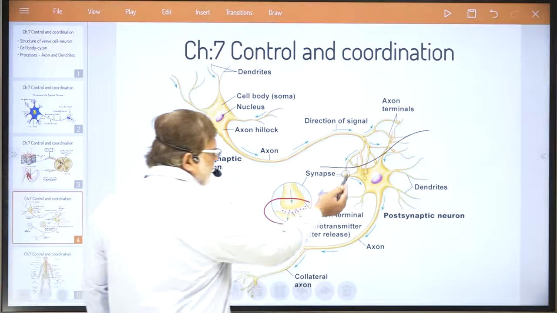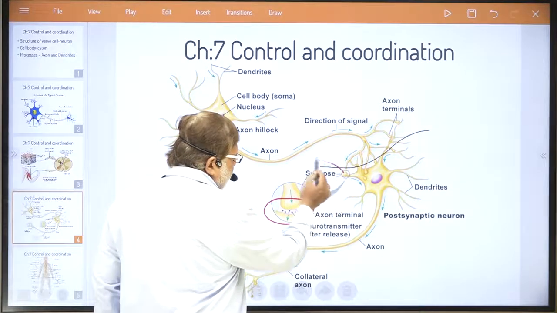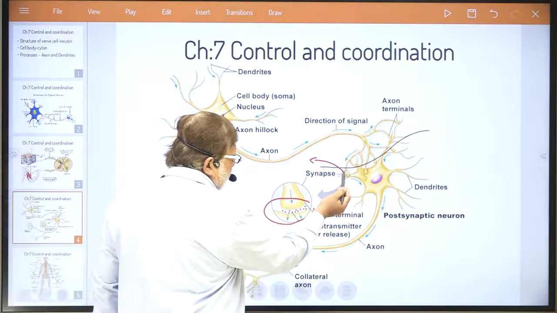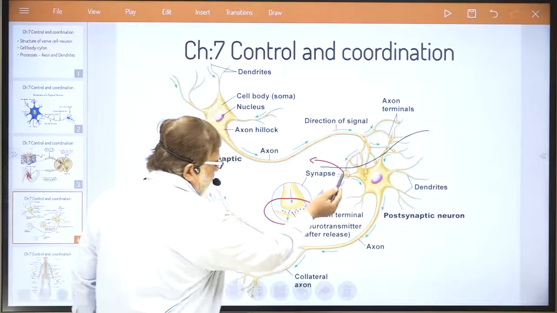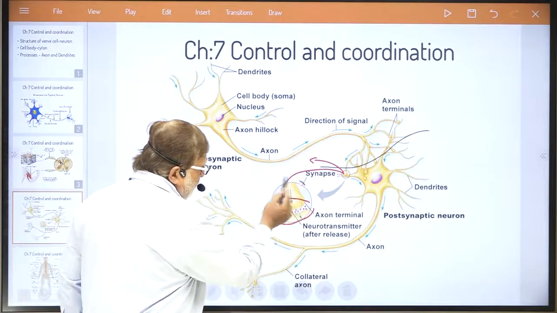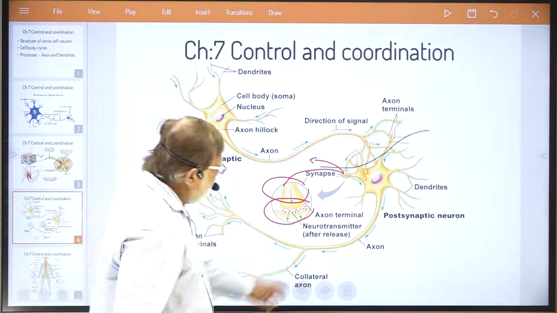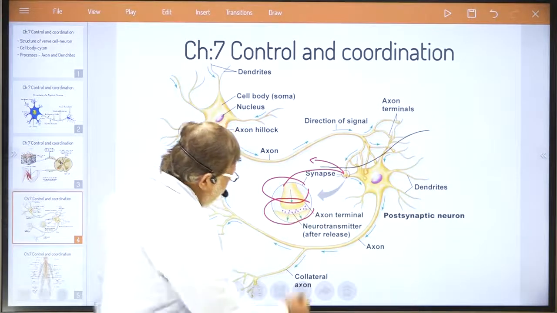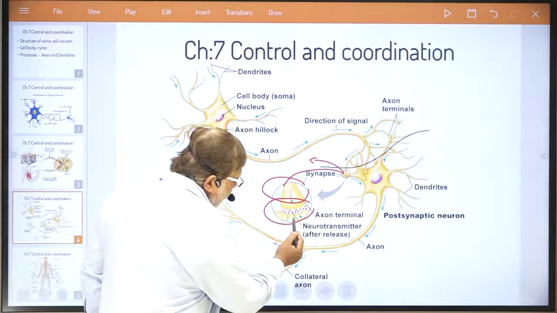What happens? This is just the enlarged structure of a synapse here. See, this is the axon terminal shown enlarged here, you can see. And this is the enlarged dendrites, if you can see.